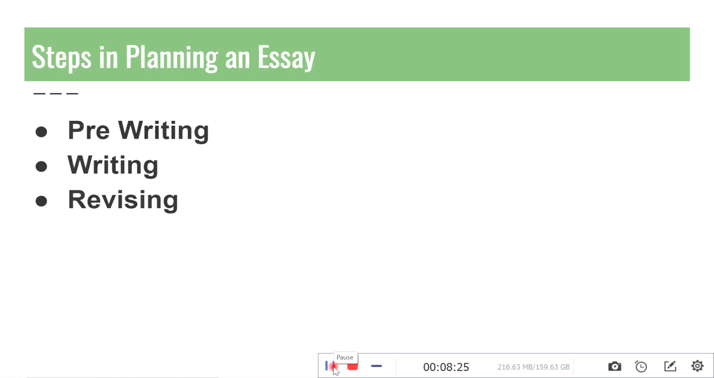Now, coming to the process of writing the essay, what are the steps included in planning an essay? While writing an essay, it's not that we just enter into writing. We have an idea about what we are going to write and what the structure of the essay is going to be even before we start writing. So, the steps are pre-writing, writing, and revising.